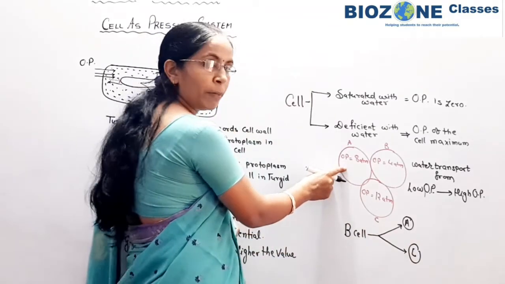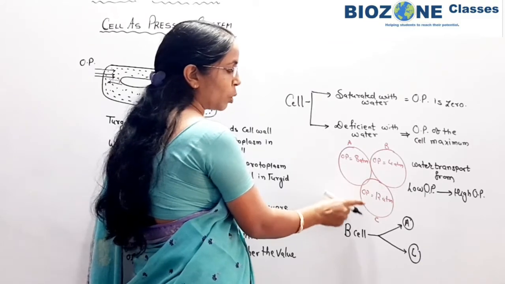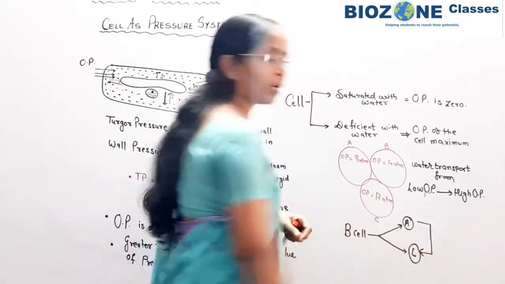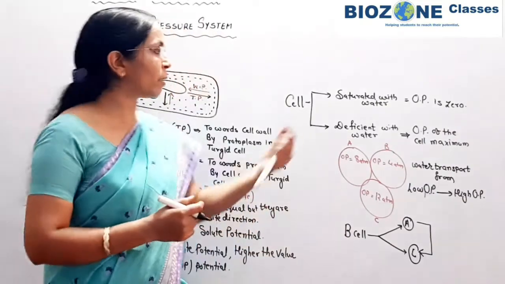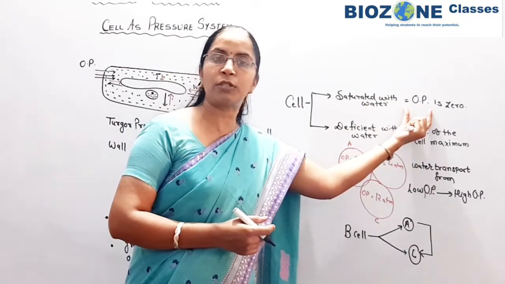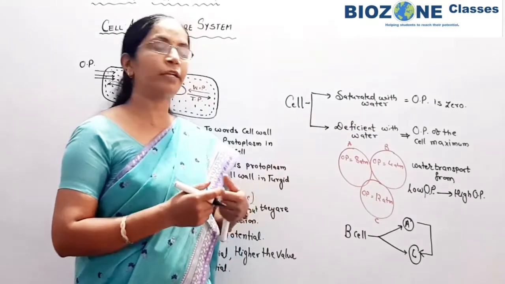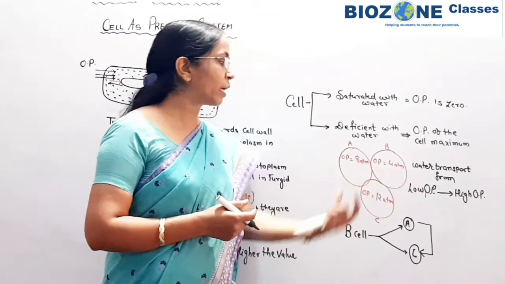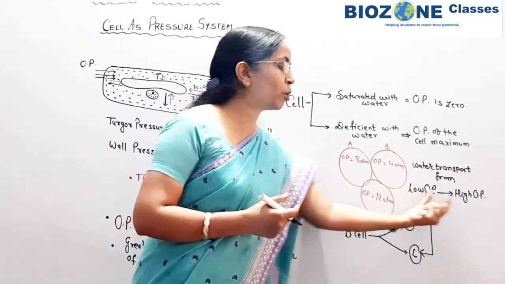Secondly, between A and C cell, the osmotic pressure of the A cell is low as compared to C. So water from A cell is transported towards the C cell. So this part you remember very well. This is the only concept. If the cell is saturated with water, then the osmotic pressure is low, and with deficiency of water or as solute potential increases, the osmotic pressure also increases. Secondly, आप याद रखिए, water always moves from low osmotic pressure towards